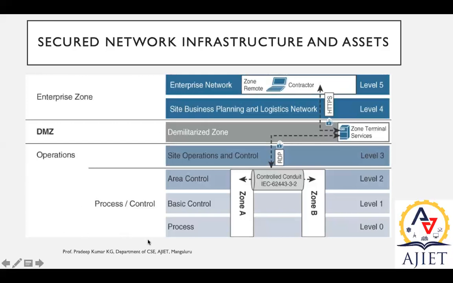Okay, we're going with a different perspective now. From level 0, we have processes, level 1 basic control, and level 2 area control.